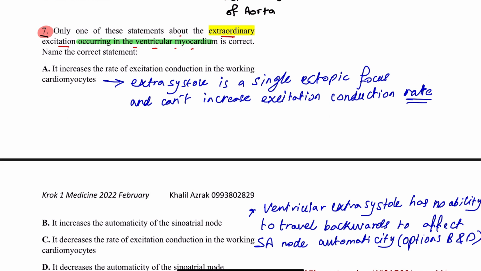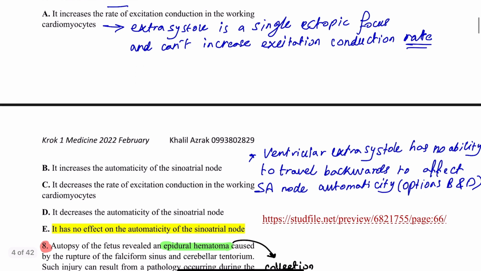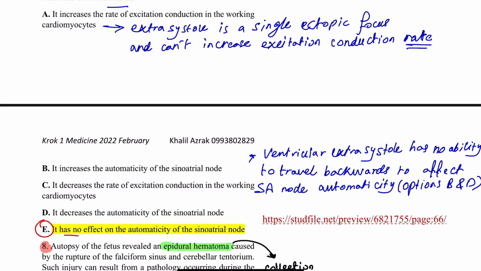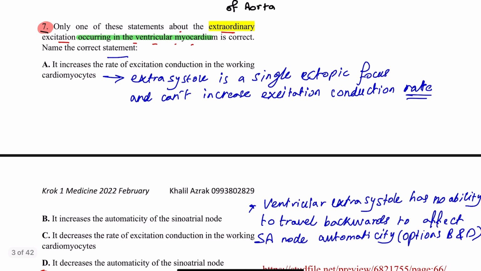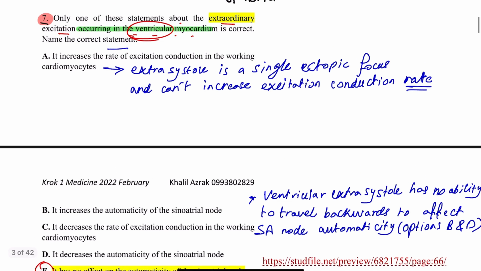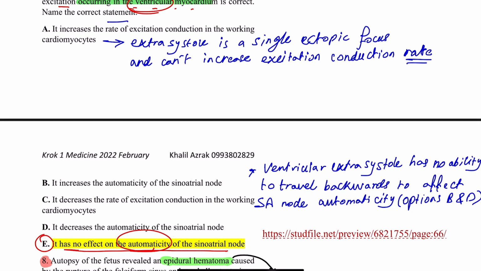Now here, they are asking which statement is correct about the ventricular myocardium. Here the right answer in my opinion is that it has no effect on the automaticity of the sinoatrial node. It means that the ventricular extrasystole does not affect the automaticity of the sinoatrial node.